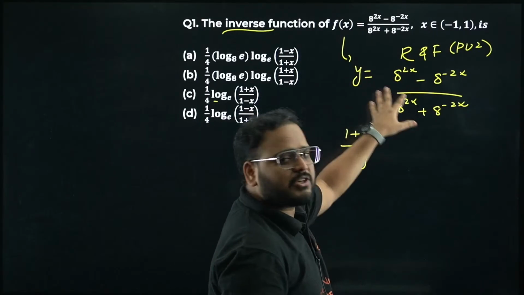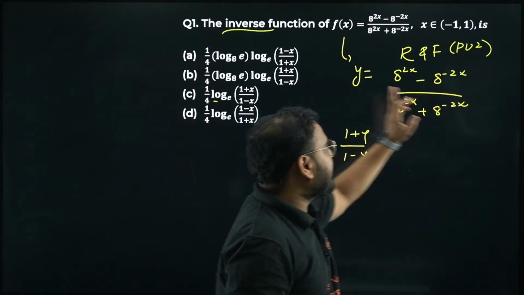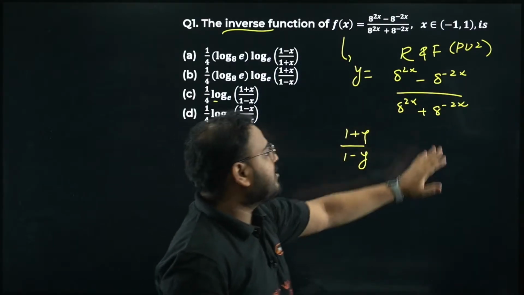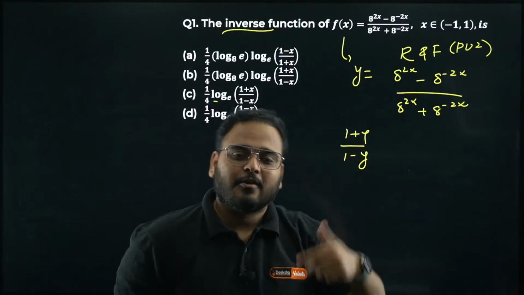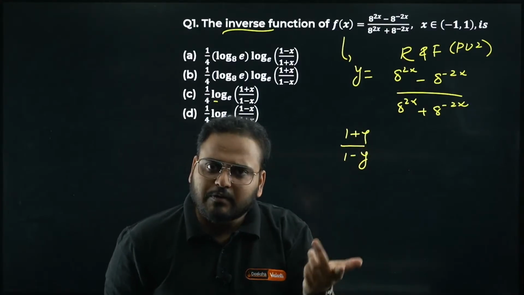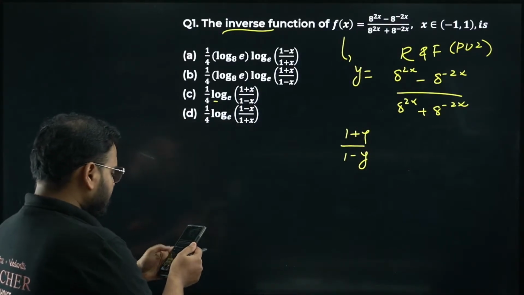That's how we find the inverse. From the given expression we try to make x the subject. Right now y is the subject of the equation. We'll try to make x the subject, and from there we'll change the variable x to y and y to x. That's what we do in inverse. I can see answers are coming.